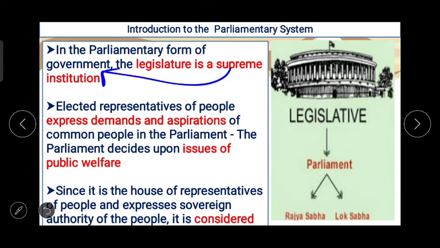So the basic thing is all about the issues of the public, issues of the country. Since it is the house of representatives of people and expresses sovereign authority of the people, it is considered as the supreme body of the Indian parliamentary system. So legislature is the thing which is very important in our government structure.